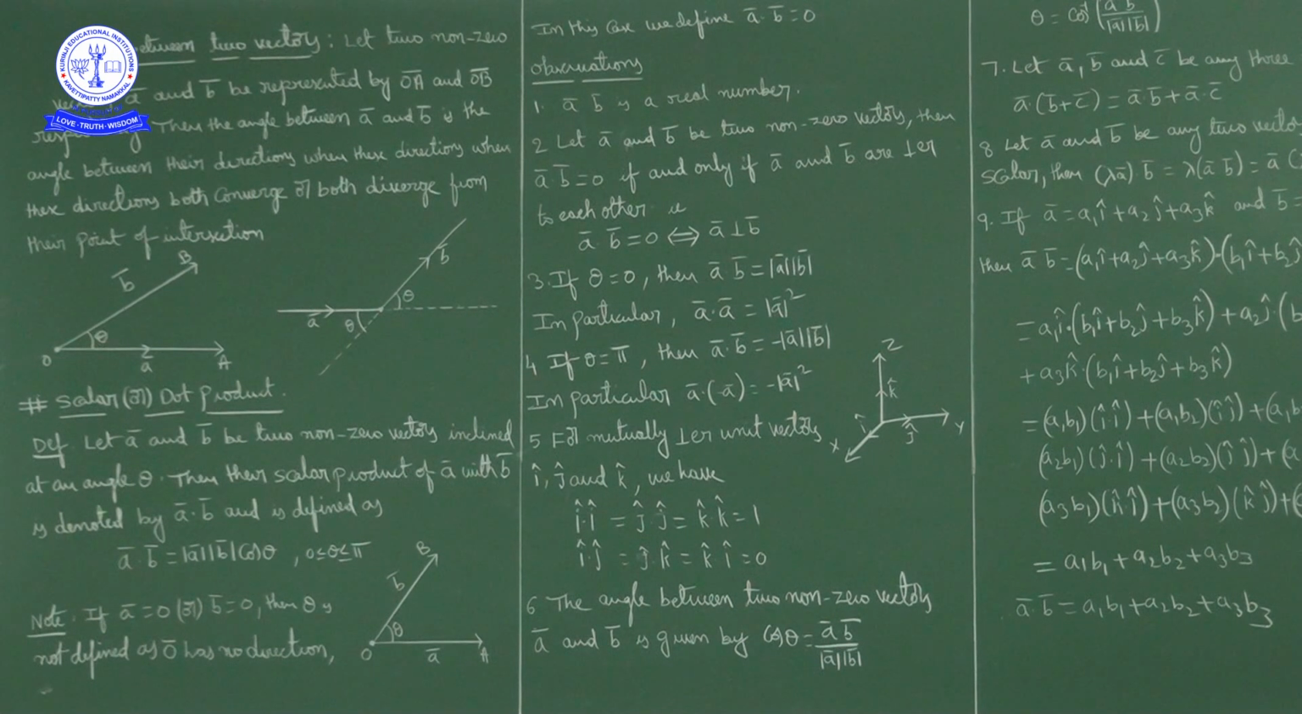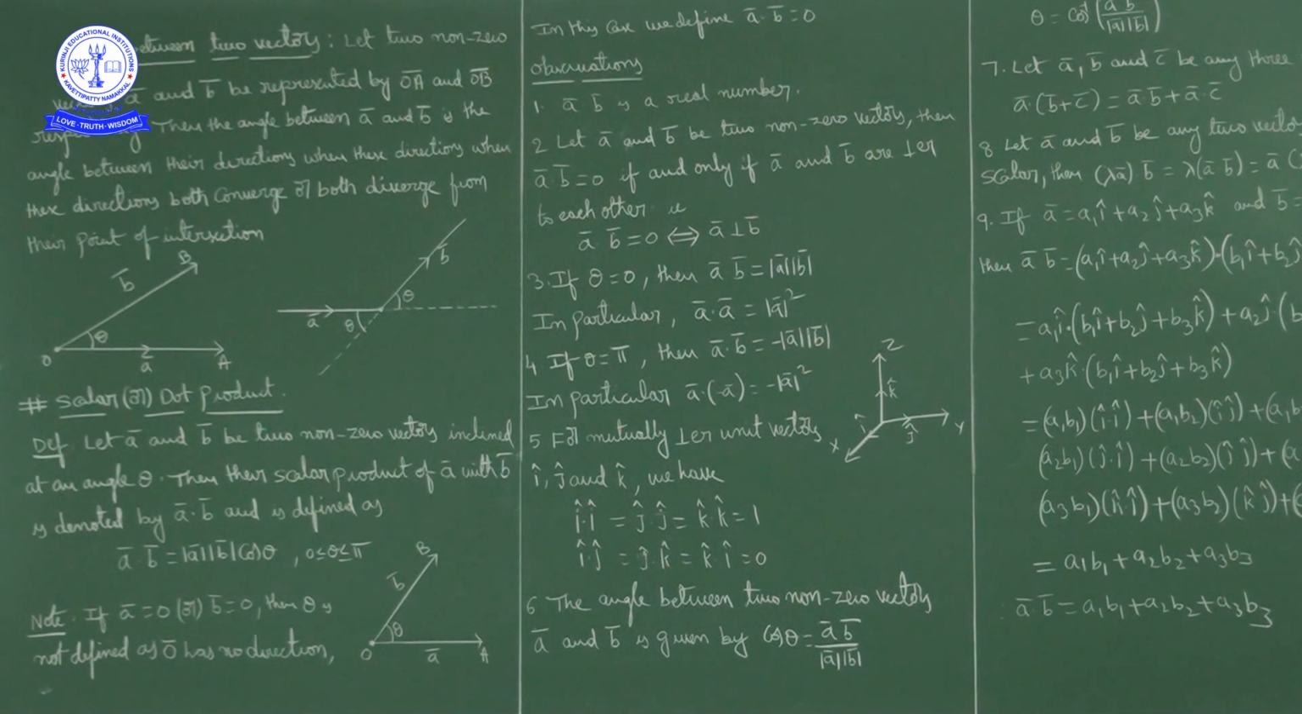Similarly, in vectors also there are two types of products. One is scalar product or dot product. The other one is cross product or vector product. First we'll discuss scalar product, then we'll discuss vector product.